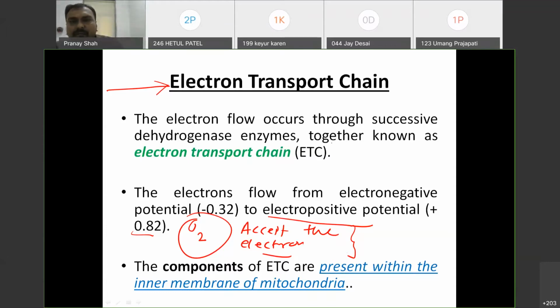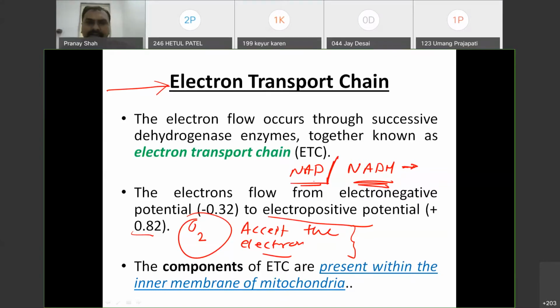While the electronegative potential is of NADH, that is the reducing equivalent. NADH is a form of which B complex vitamin? NADH is the active form of which vitamin? Whenever you hear this word NADH, that will be the active form of which vitamin? Yes, excellent. Vitamin B3, right?